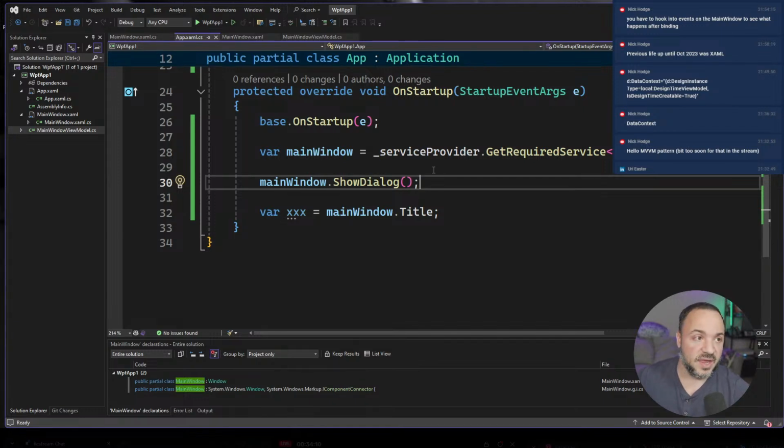It's a great thing if you want to look at stuff, to walk through scenarios. There's tons of different situations where you could do recorded playbacks of clicking through an application or something like that. You may have situations like that that you want, but if I just wanted to prove how simple it is, if I just want to prove that my main window is always going to have the title that I set inside of my data context, I don't want to have to show a window to do it.